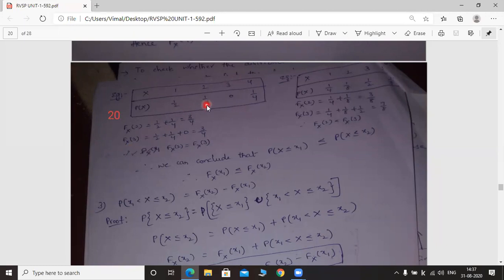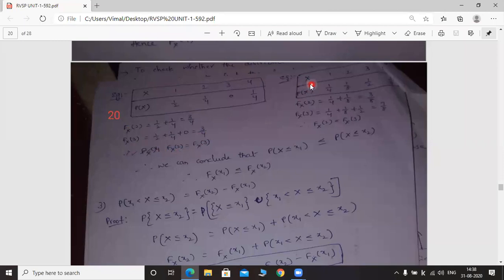So 1 by 2 plus 1 by 4 plus 0 equal to, again, 3 by 4. Okay. Here both are same. Capital Fx of 2, capital Fx of 3, both are 3 by 4 only. So capital Fx of 2 equal to capital Fx of 3. Okay. So this is the first example.